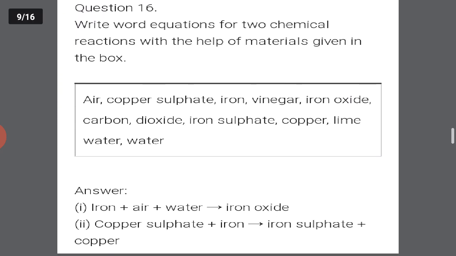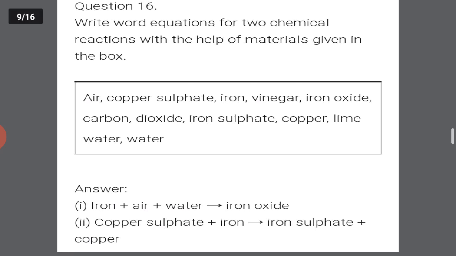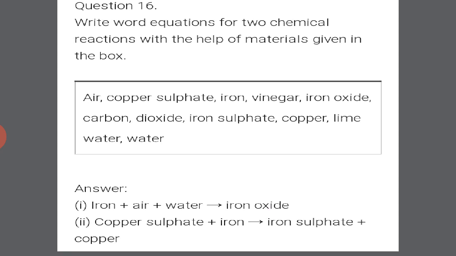Write the word equations for two chemical reactions with the help of materials given in the box: air, copper sulfate, iron, vinegar, iron oxide, carbon dioxide, iron sulfate, copper, lime water and water. Okay, air plus iron plus water will form iron oxide, and copper sulfate plus